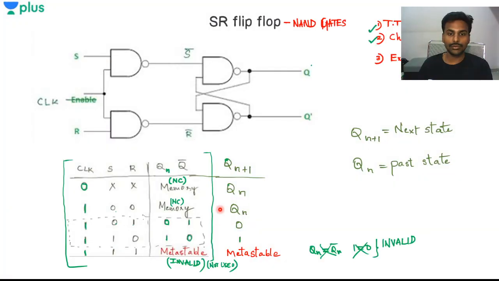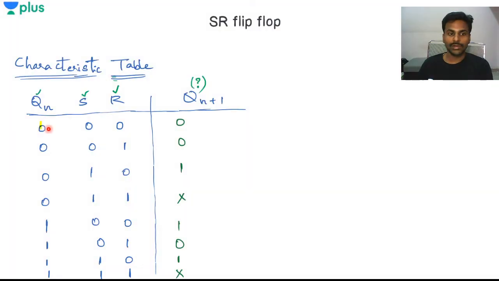The next state Qn plus 1, where Qn is 0 and S and R values are also 0. So basically I have a memory over here. So Qn plus 1 is nothing but Qn. When S is 0, R is 0 and Qn is also 0, Qn plus 1 is nothing but Qn, and Qn is 0. So Qn plus 1 is Qn, which is nothing but 0.